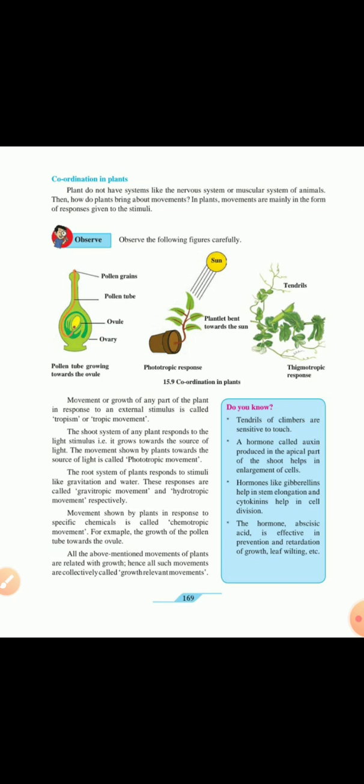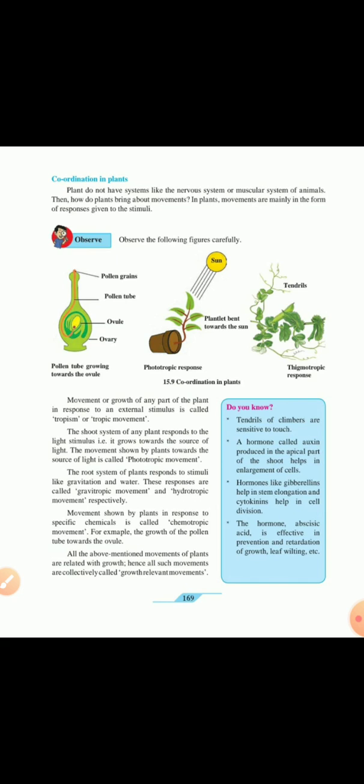Let us observe the pictures given here below in the figure 15.9. Coordination in plants. Now here in the first picture, you can see the pollen tube is growing towards the ovule. Now in the second picture, you can see the plant bending towards the sunlight. So it's called as a phototropic movement. Photo means light. And the third movement about the tendrils is called as a thigmotropic response. So this is directional growth.